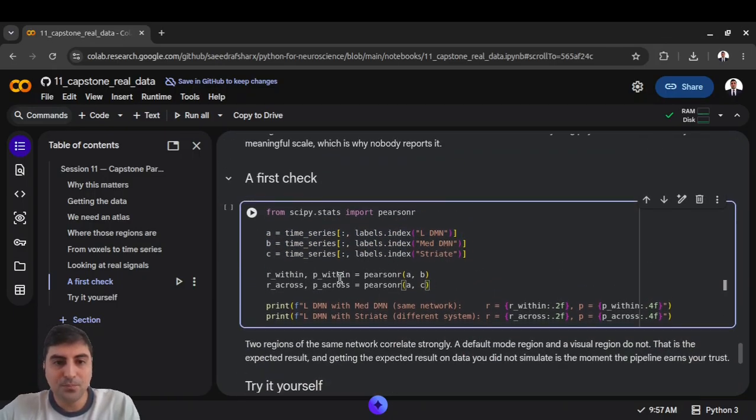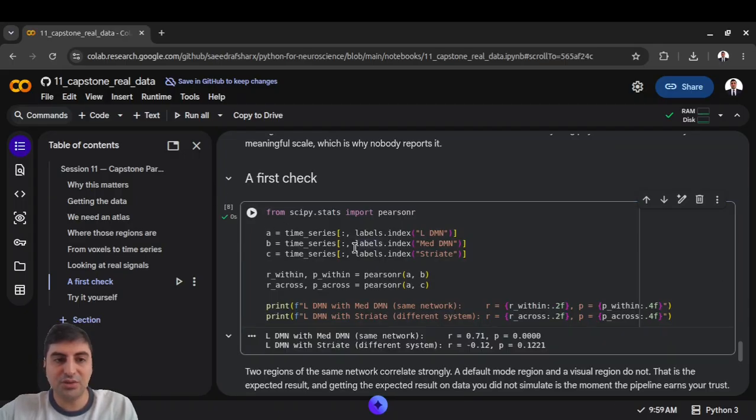So basically we define A, B, and C for the time series. A will be the LDMN, B will be the medial DMN, and C will be from a visual network. So let's run it. Two default mode regions strongly correlated.